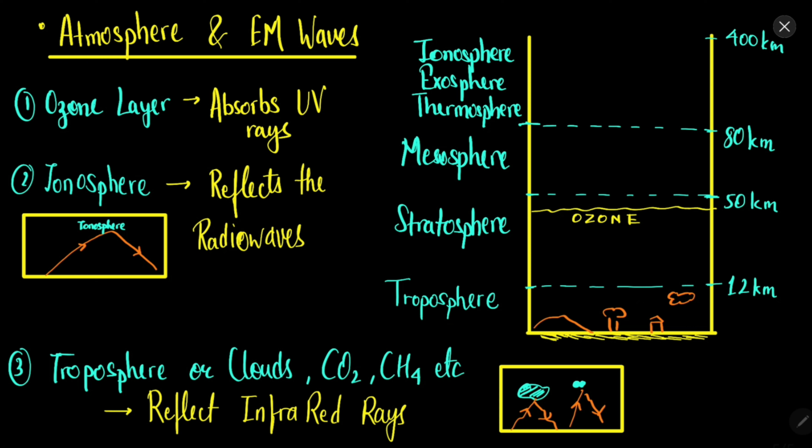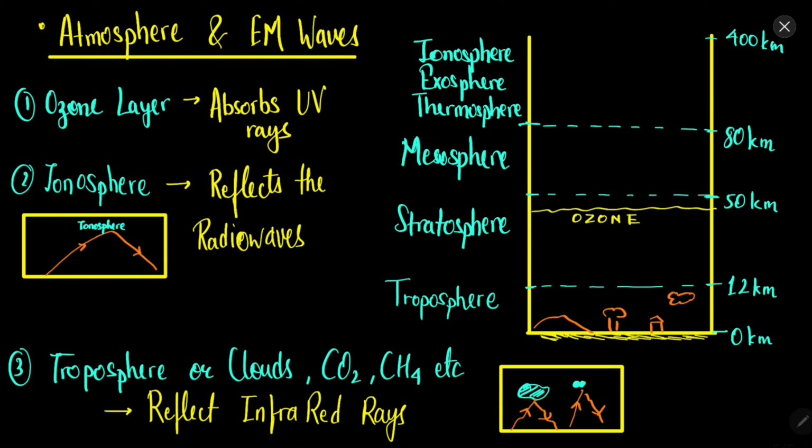After the troposphere, the stratosphere comes. It extends from 12 to approximately 50 kilometers, and from 50 to 80 the mesosphere is there, and from 80 upward the ionosphere, exosphere, thermosphere are there. There are different names for the outer layer, sometimes called exosphere, sometimes thermosphere, sometimes ionosphere. In the troposphere all of us live. In the stratosphere there is the ozone layer. The ozone layer is at around 30 to 40 kilometers of height, which protects us from UV rays.